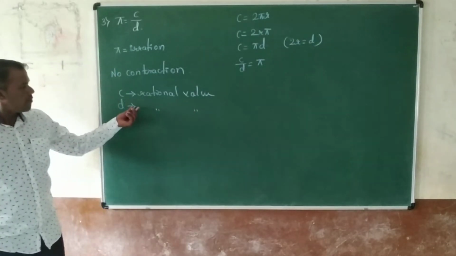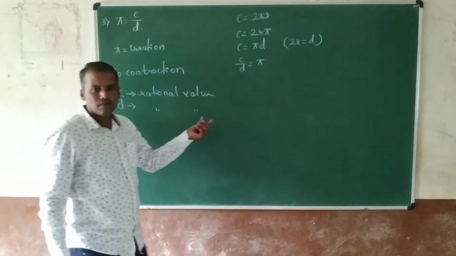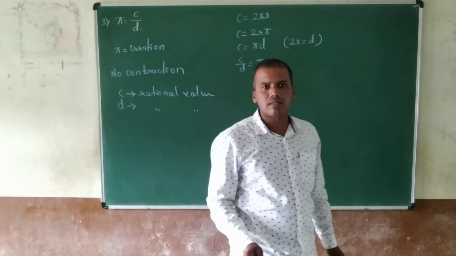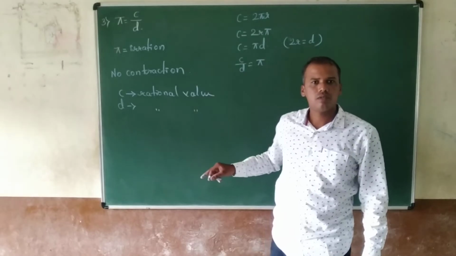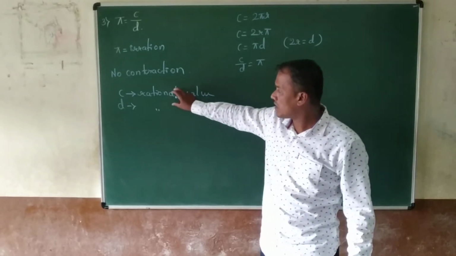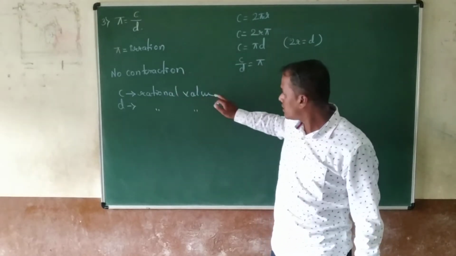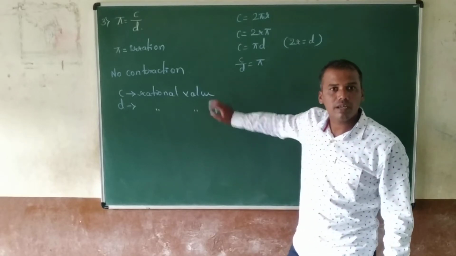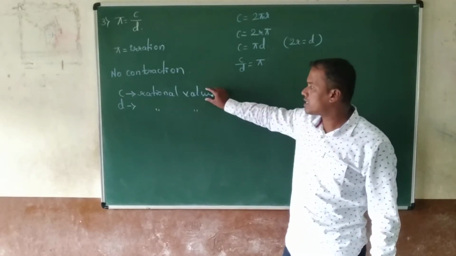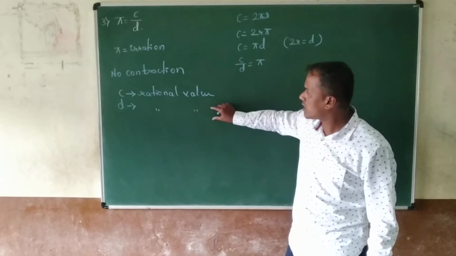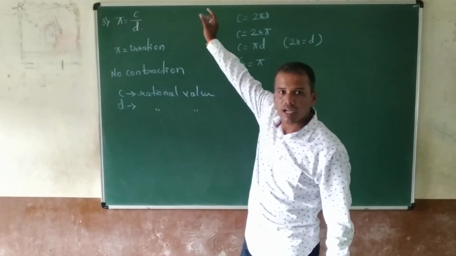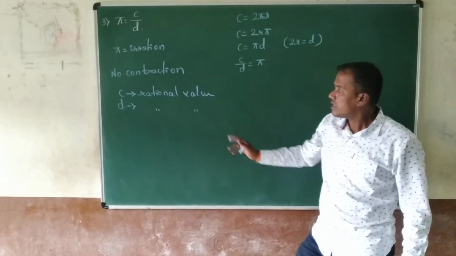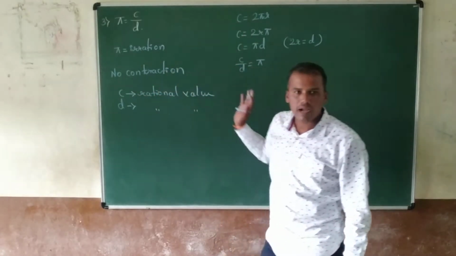Because if you measure with a scale or any other device, c and d both have rational values. They do not have irrational values. They always have rational values. From this concept we assumed there was a contradiction that pi is irrational, but there is no contradiction at all.